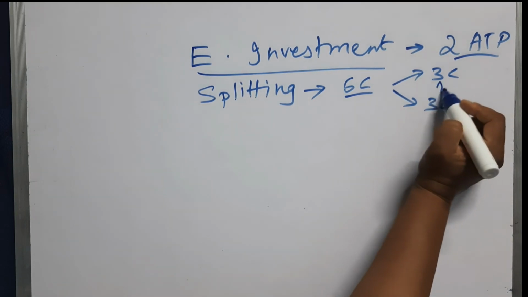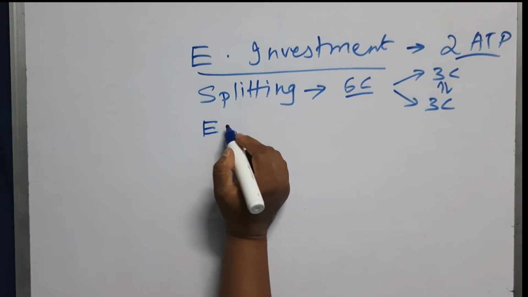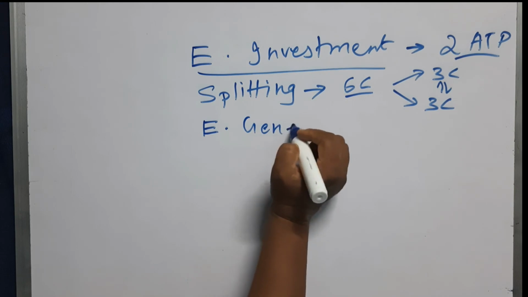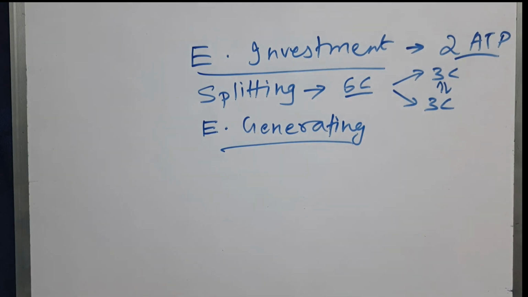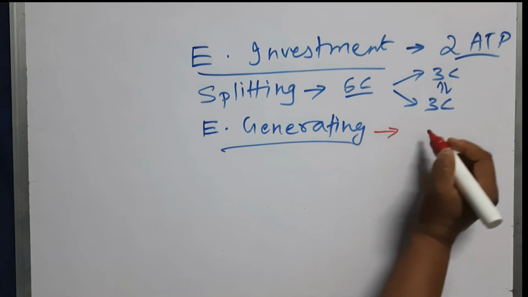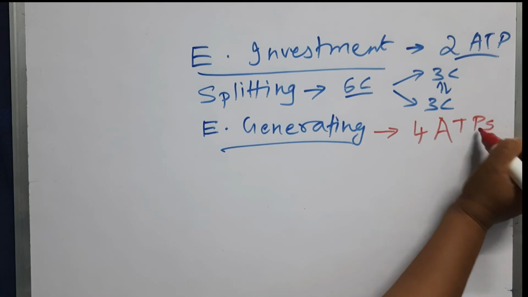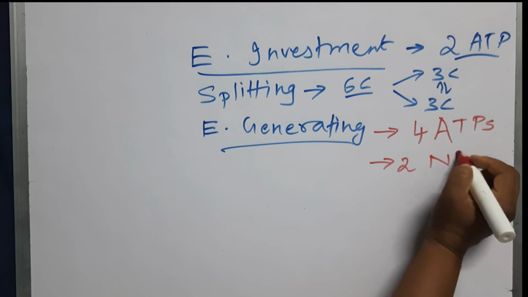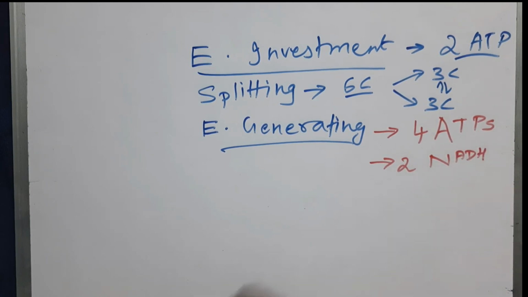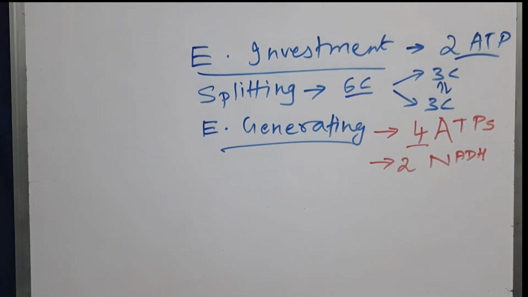Both the trioses are interconvertible. Then we will be having a special phase that is called the payoff or energy generating phase. This is the phase where we will produce ATP molecules. In this phase we can see a total of 4 ATPs are generated, and also 2 NADH are generated. So why is it 4? Because I have shown you that only 2 places ATP was formed.